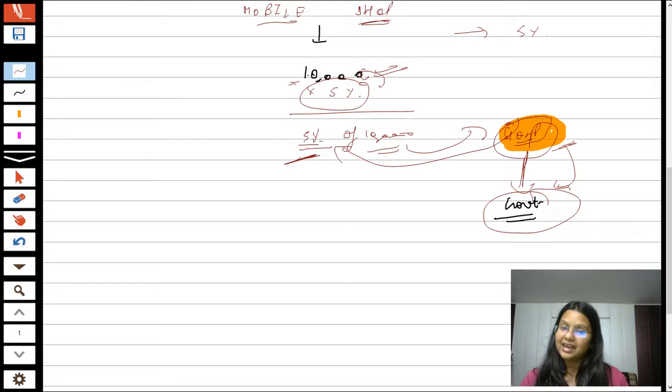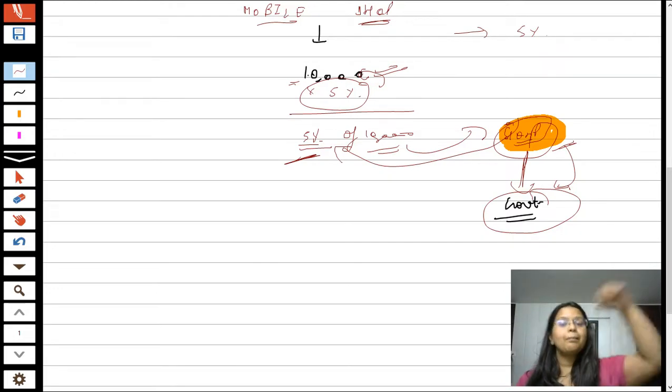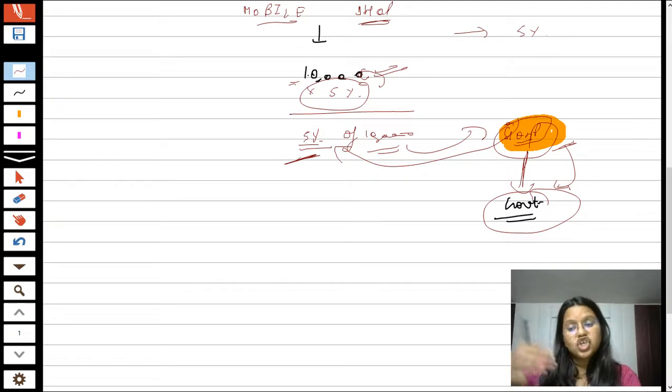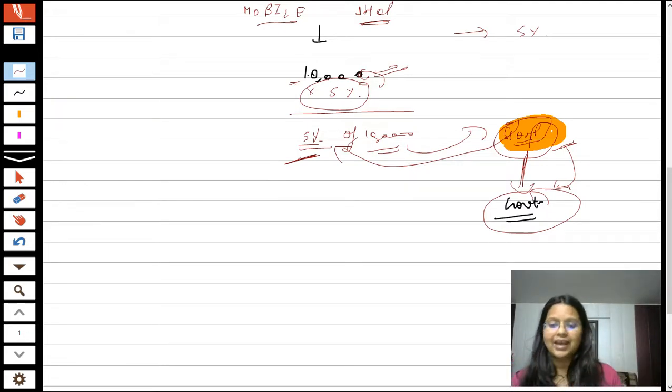If it is a direct tax, the person is directly paying the tax to the government, that is, the burden falls on the taxpayer only. But here the burden doesn't fall on the taxpayer, the burden ultimately falls on the customer. I think with this example you can relate, because it is a normal part and parcel of our life that we have to pay the GST to the shopkeeper nowadays, and the shopkeeper deposits it to the government. That is a kind of indirect tax.